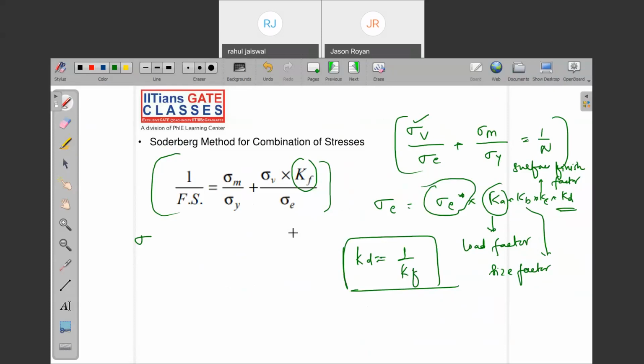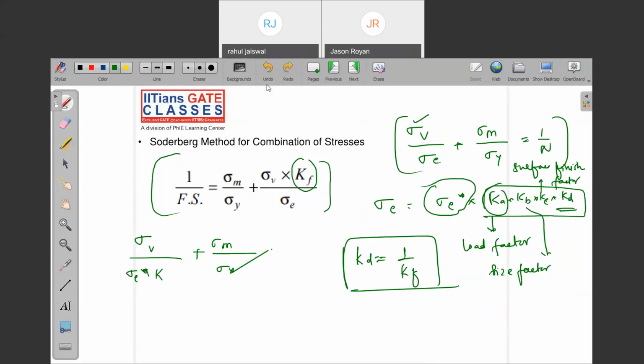sigma E star. But here we are not using that polished material. We are having a steel component having some surface defect, and it is not as polished because it is not produced by a very super finishing process. It is produced by rolling, forging, metal forming. So according to that we can write sigma V is equal to sigma E star into, let's say, the total I am calling K, plus sigma M by sigma Y is equal to the factor.